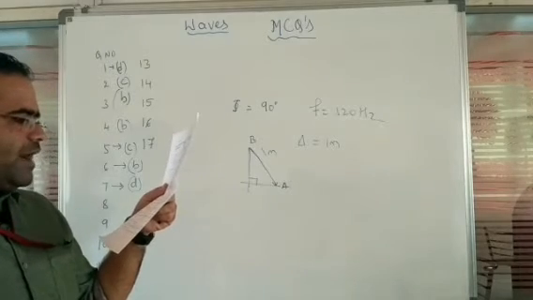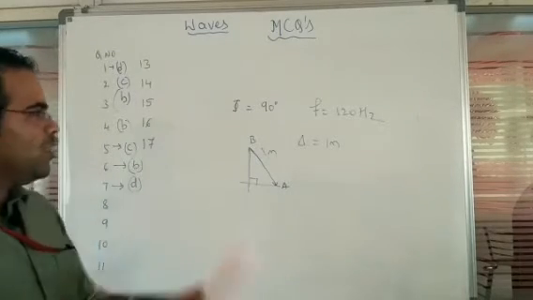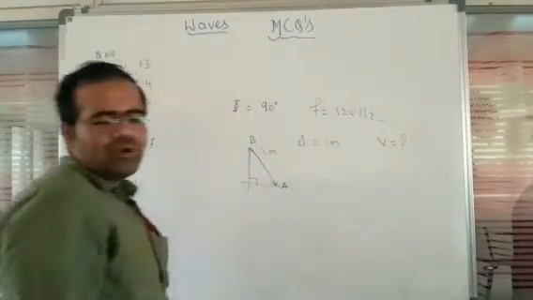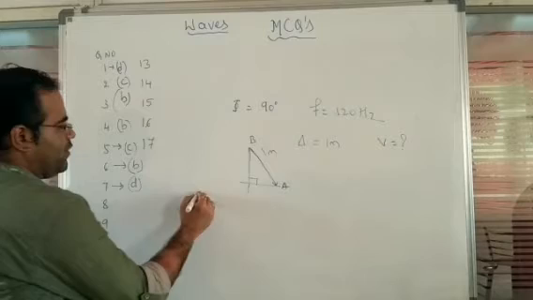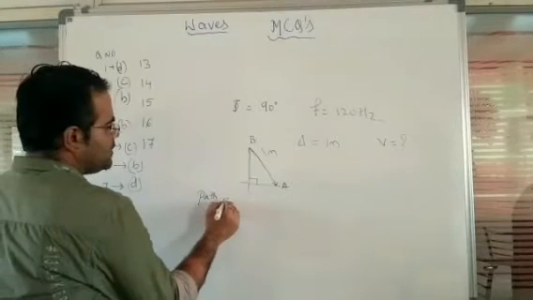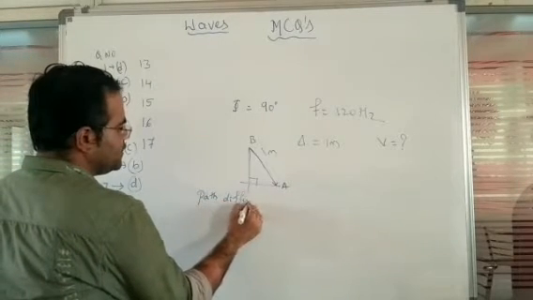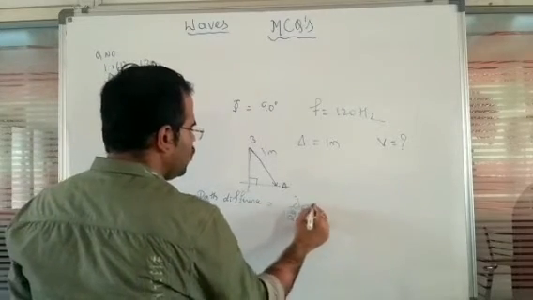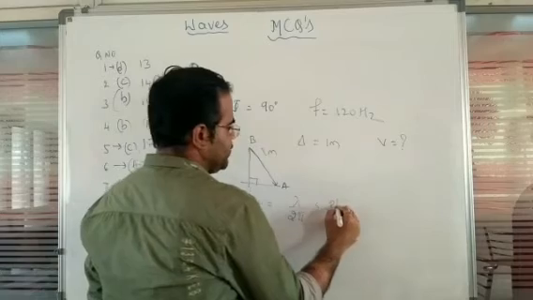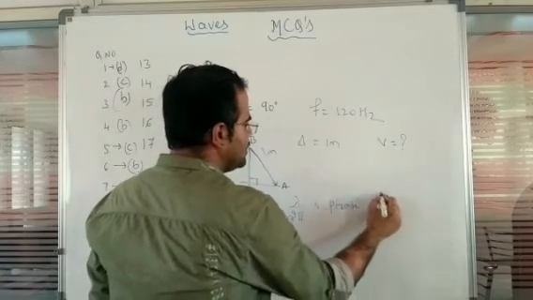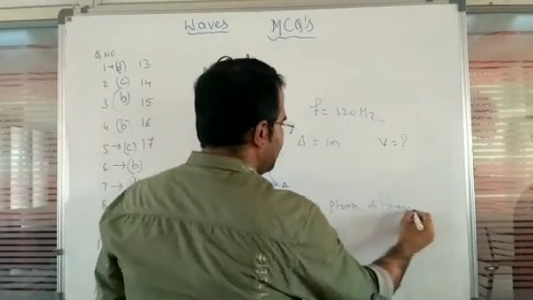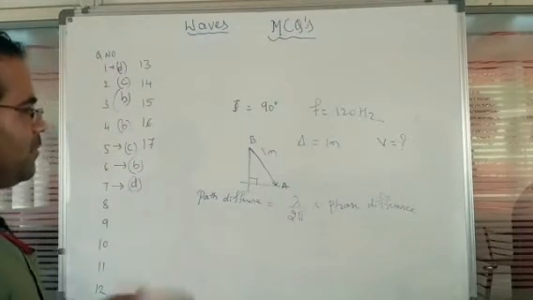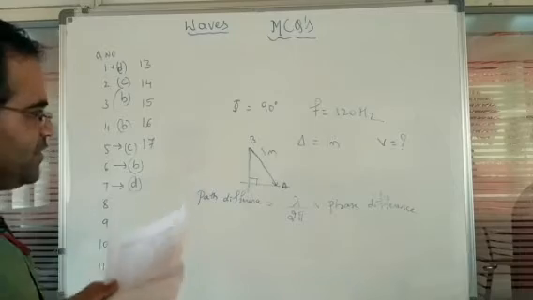Now the frequency is given as 120 hertz. Then we have to identify what is the wave velocity. So we should identify the v value. In order to identify the v value, we have the basic formula given by the path difference. So path difference is equal to lambda divided by 2 pi into phase difference. Very important formula.